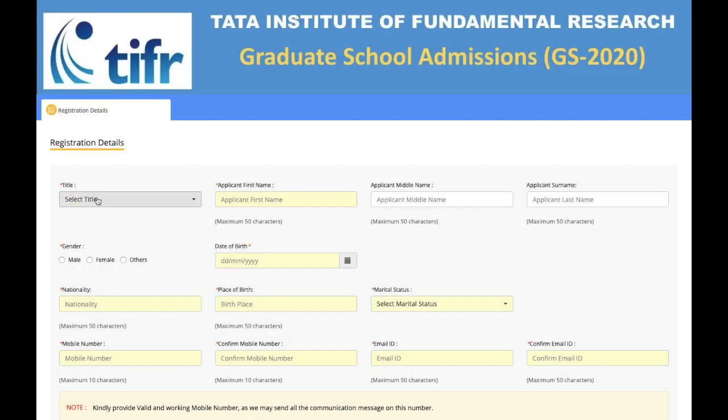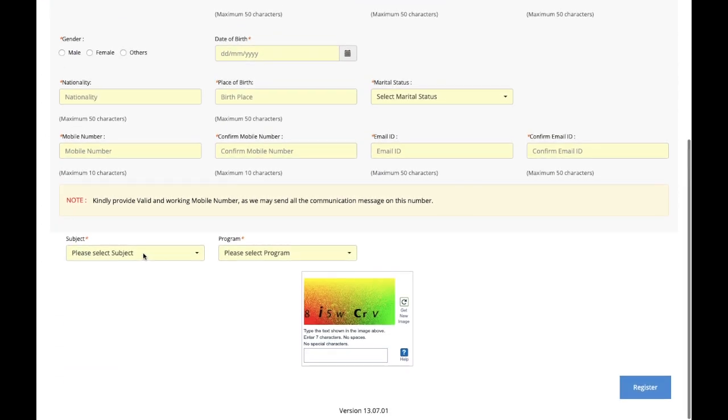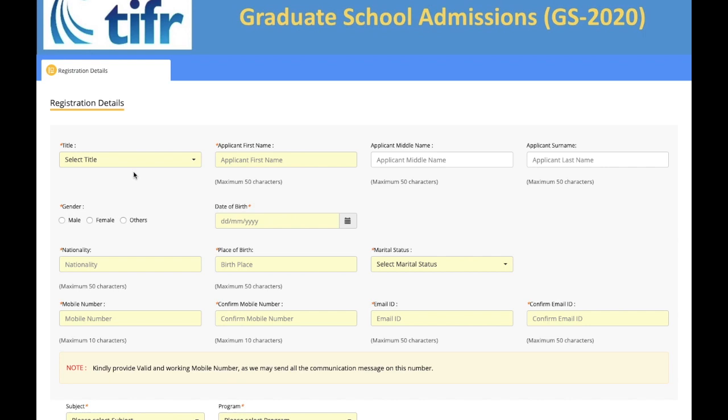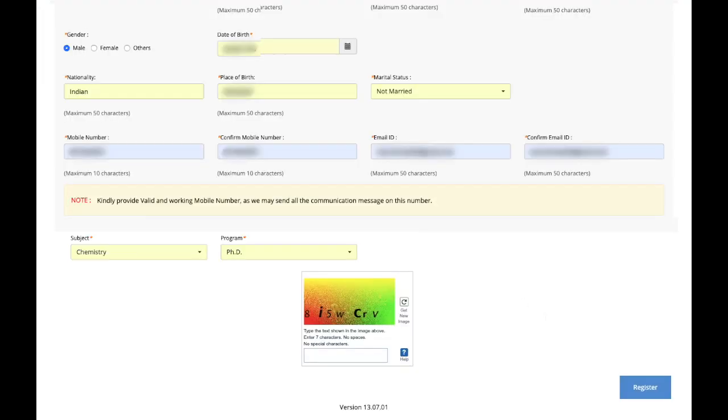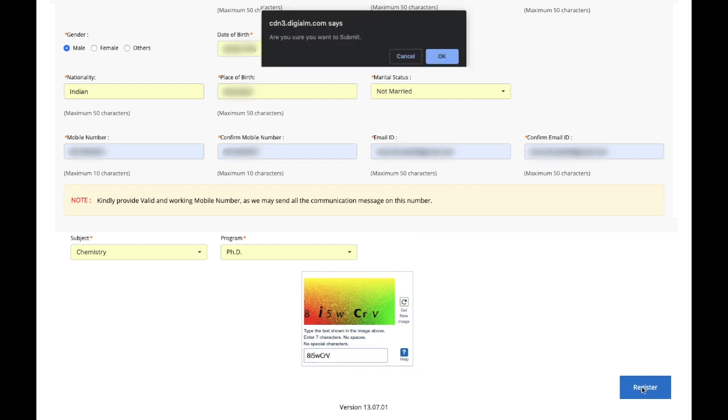Now start filling this particular form. Start giving your details over here in the whole form. You just need to give your basic details to register. I'm just going to fill this form with my particular details. After filling all the details which are given here, you just need to fill this captcha code. So I'll just write it down. Okay, and then just press register.